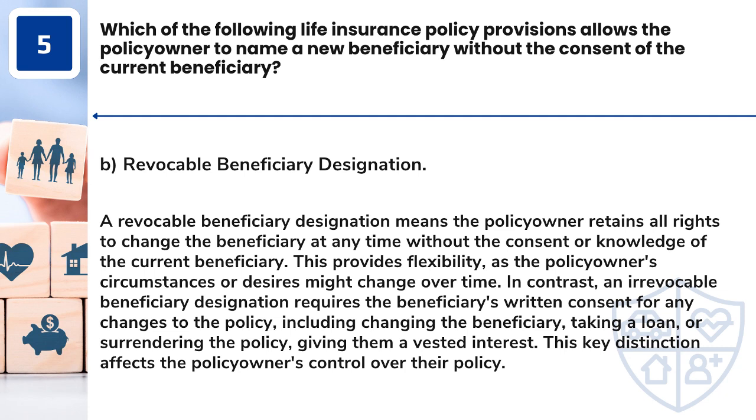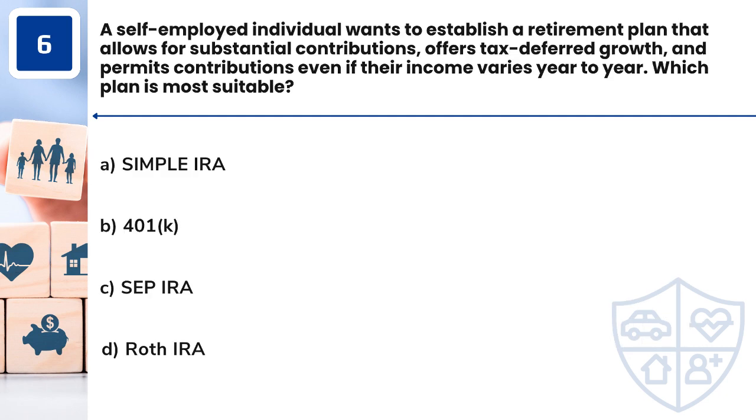Question 6. A self-employed individual wants to establish a retirement plan that allows for substantial contributions, offers tax-deferred growth, and permits contributions even if their income varies year to year. Which plan is most suitable? A. Simple IRA. B. 401k. C. SEP IRA. D. Roth IRA.